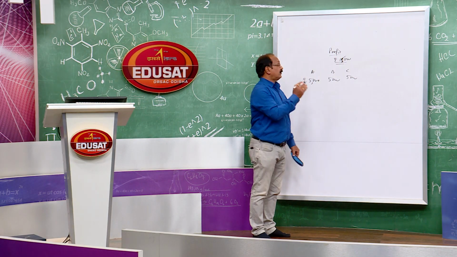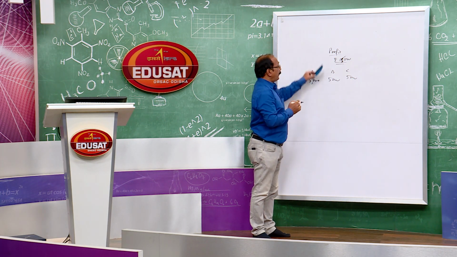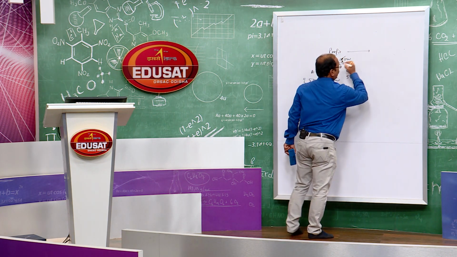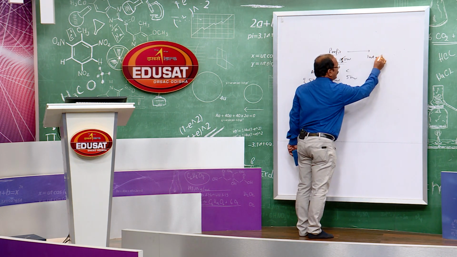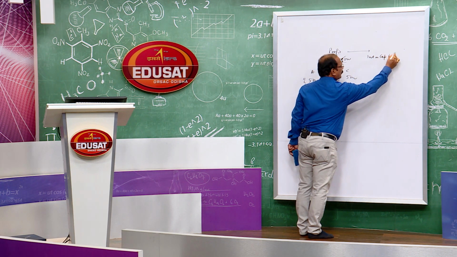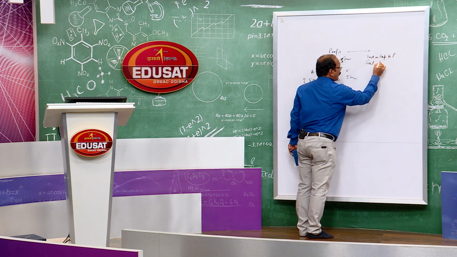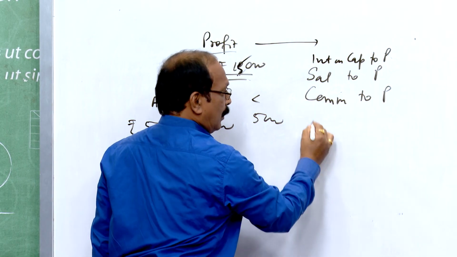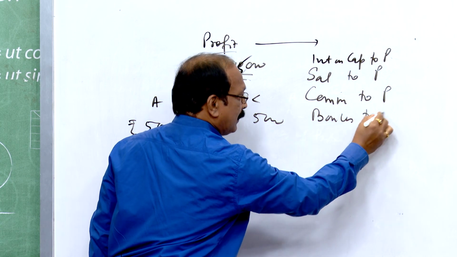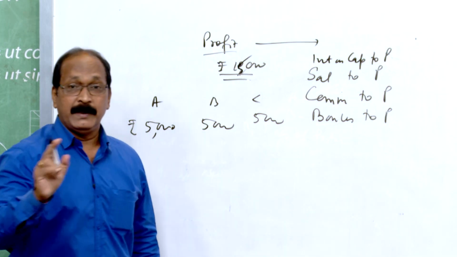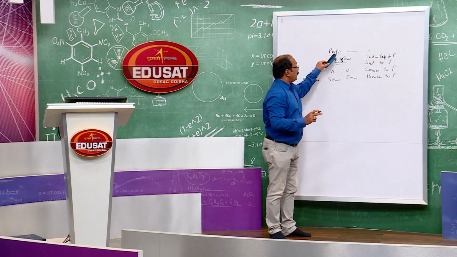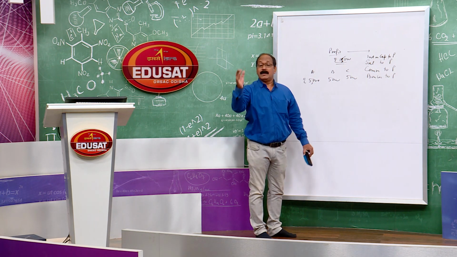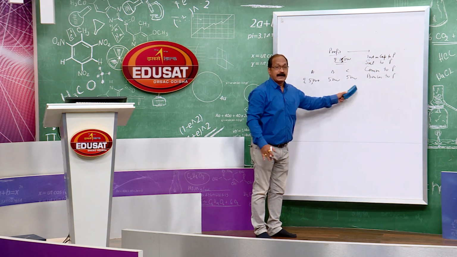But instead of sharing the profit as a whole among the partners, this profit can be given as interest on capital to partner, salary to partner, commission to partner, bonus to partner. Try to understand me. If nothing is there, the whole profit figure is to be distributed among the partners in their agreed ratio.